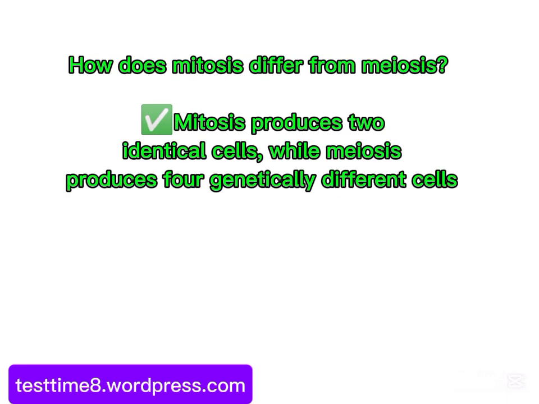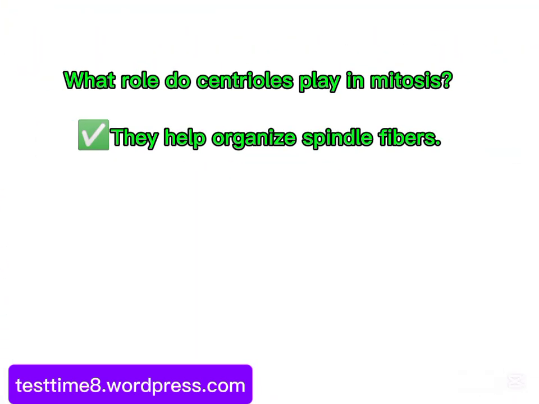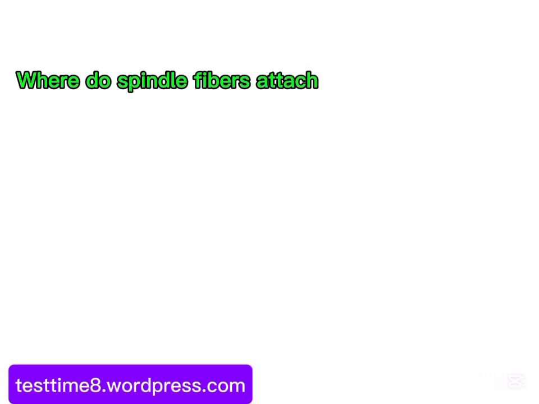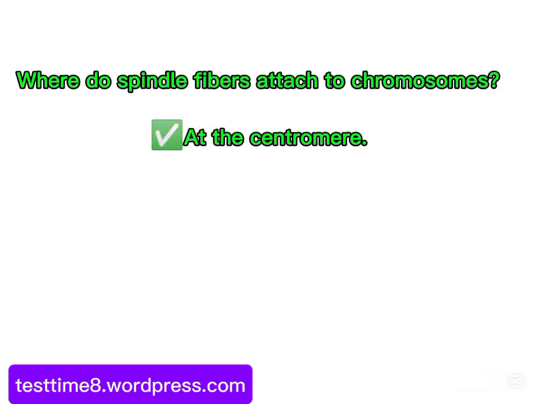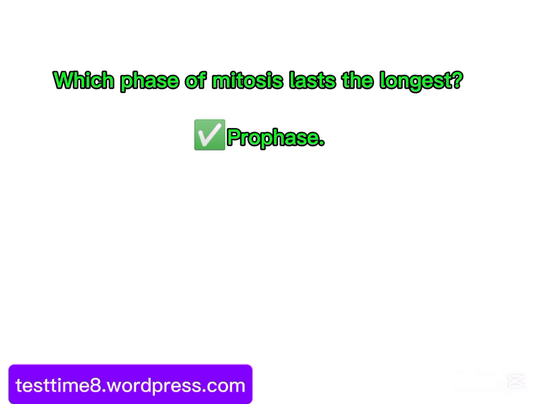How does mitosis differ from meiosis? Mitosis produces two identical cells, while meiosis produces four genetically different cells. What role do centrioles play in mitosis? They help organize spindle fibers. Where do spindle fibers attach to chromosomes? At the centromere.